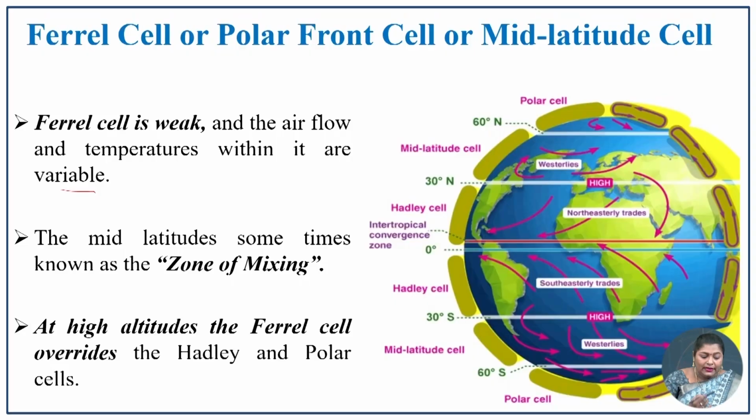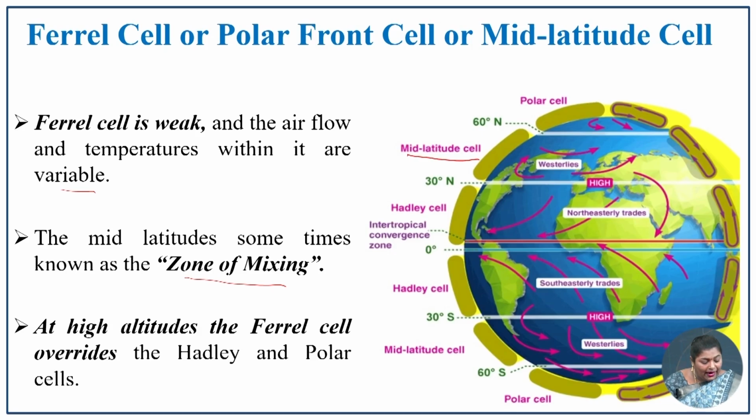The Ferrel cell is very weak, and the air flow and temperature within it are variable. So, it is a very weak zone. The mid latitude is sometimes known as a mixing zone. So, this mixing zone is provided in this Ferrel cell.